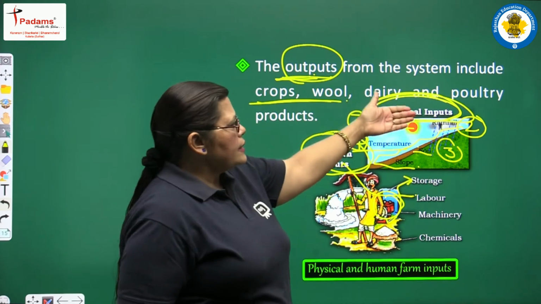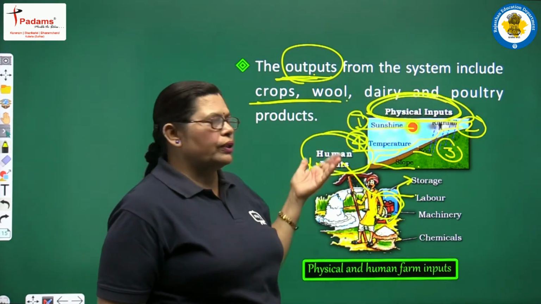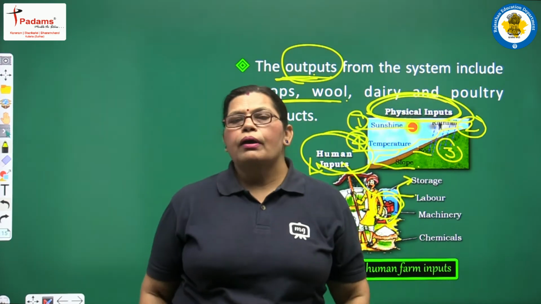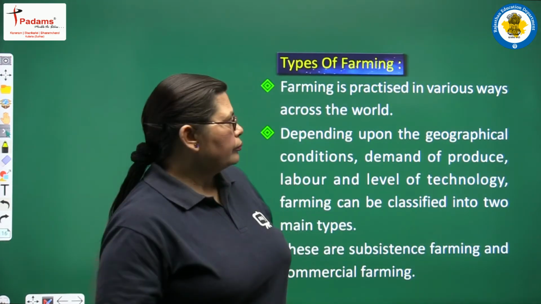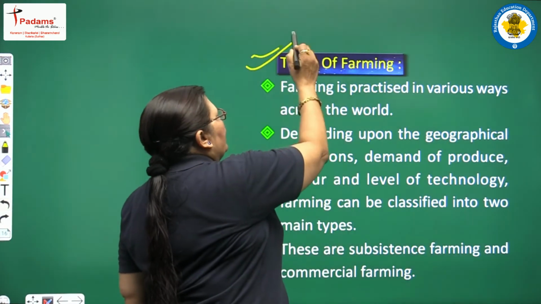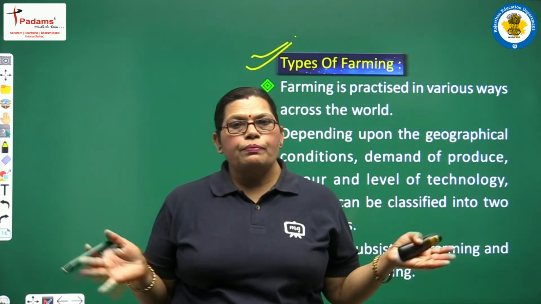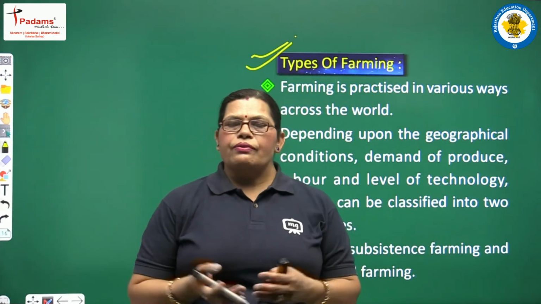So it is necessary that physical inputs are there. With the help of the human inputs, all this farming system is going on. See, when we are discussing the farming system, there are different types of farming also. Yes, different types of farming.